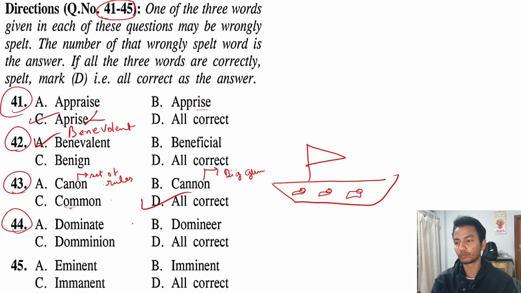Okay, next question number 44. Out of all these three options, the option which is wrongly spelled is this one, dominion. The correct spelling of dominion is D-O-M-I-N-I-O-N. There's no double M. Let me also tell you the meaning of dominate. First of all, dominate is ruling over someone who is unwilling.